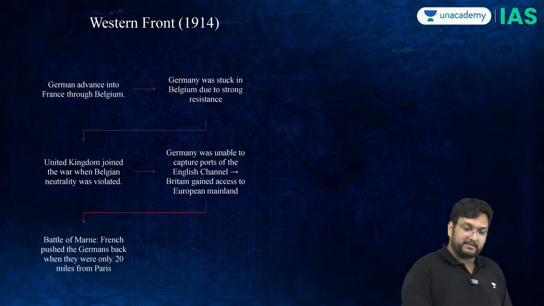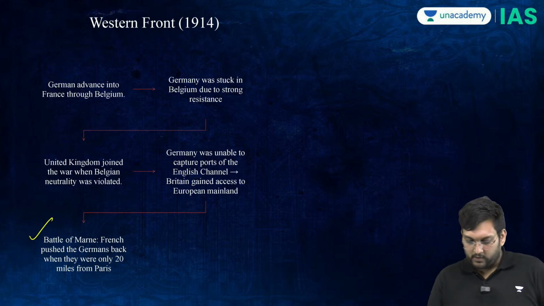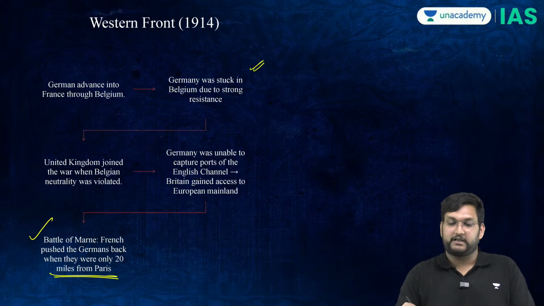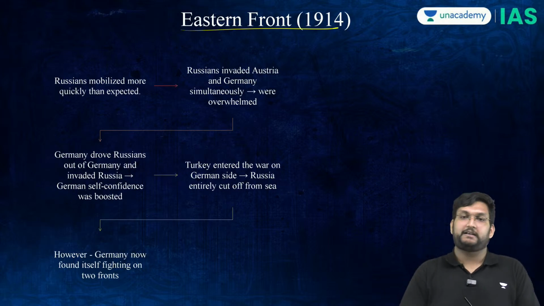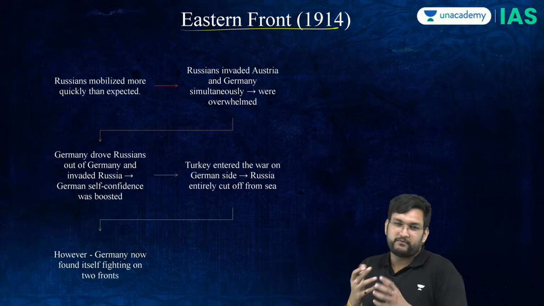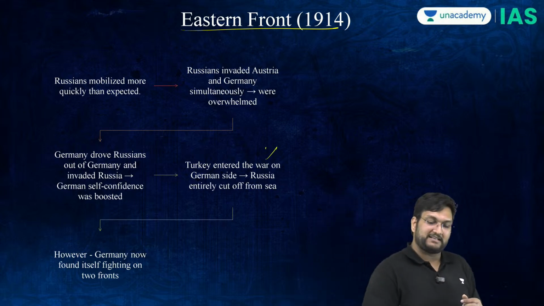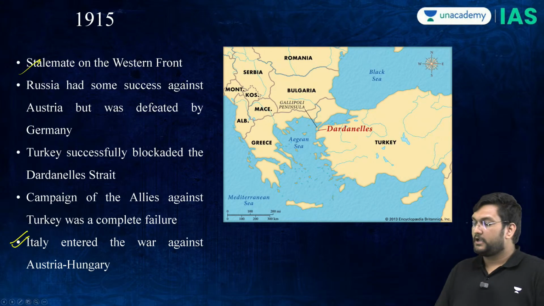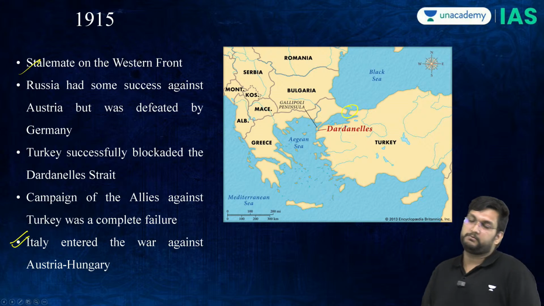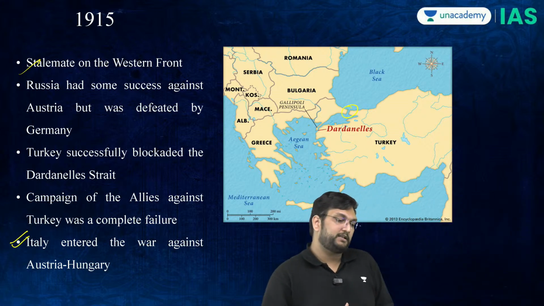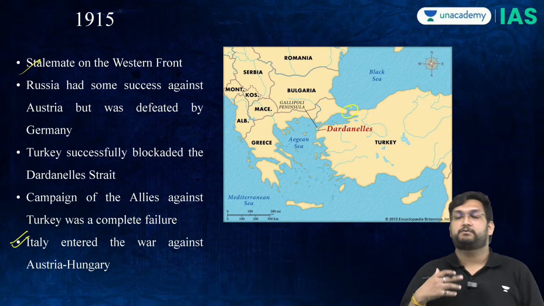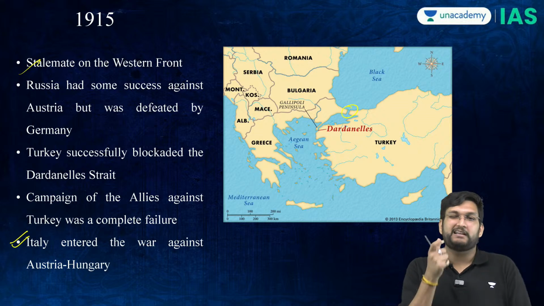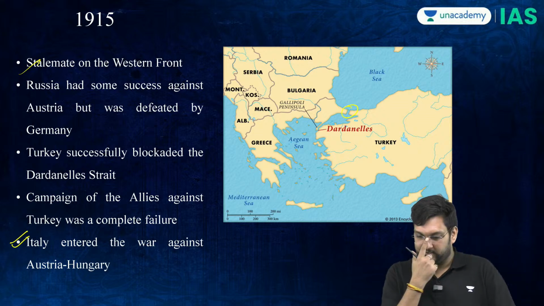So on the Western Front, there is a stalemate after the Battle of Marne, where the Germans will be pushed back 20 kilometers, 20 miles away from Paris, and thereafter it will become a stalemate. On the Eastern Front in 1914, there will be German wins, and therefore that will keep the Germans interested. However, Turkey will enter this war and Italy will enter this war, and the Dardanelles Strait will become a very big problem. Russia will never be able to enter the Mediterranean Sea after that point, and this will be a major crisis for the Russians itself. And therefore, Russia will cease to be really a problem to the Germans by 1915, 1916.